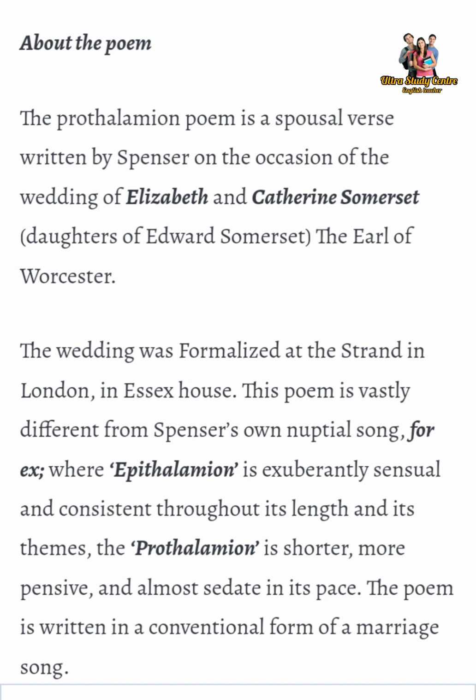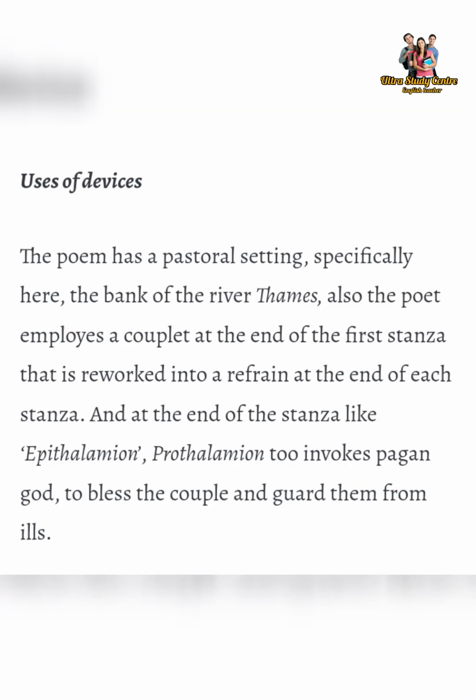This poem is vastly different from Spenser's own nuptial song, Epithalamion, which is exuberantly sensual and consistent throughout its length and its themes. The Prothalamion is shorter, more pensive, and almost sedate in its pace. The poem is written in the conventional form of a marriage song. Use of devices: the poem has a pastoral setting, specifically the bank of the River Thames.